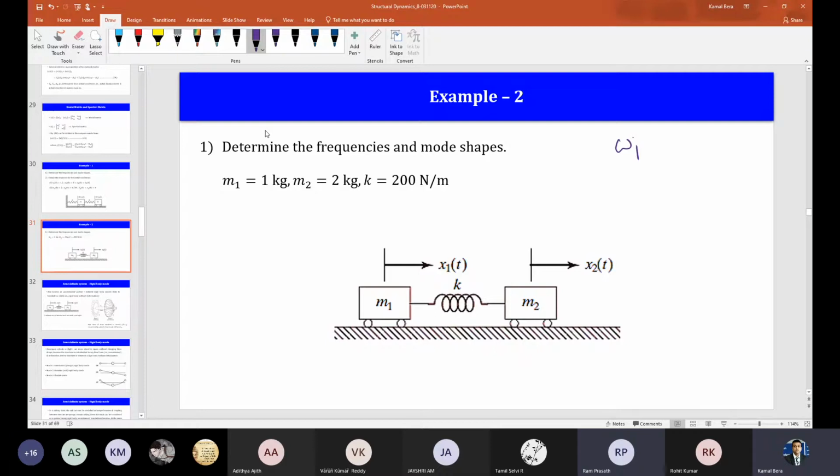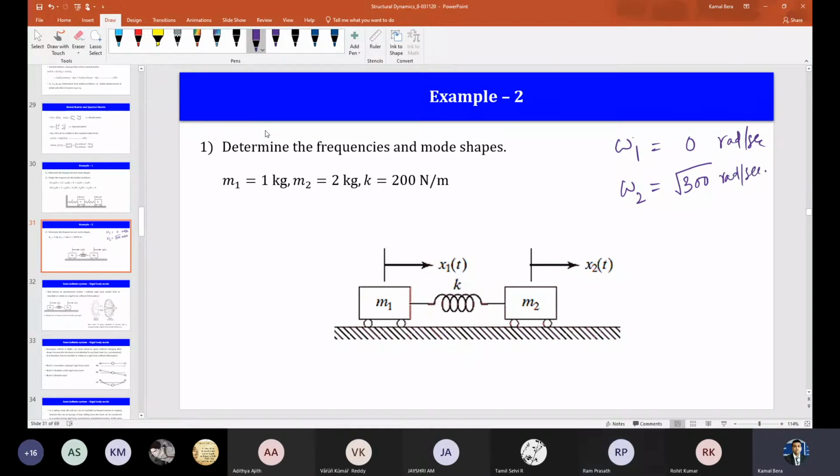Okay. So what are the frequencies omega 1, omega 2? Tell me. 0 and root 300. 0 radian per second and the other is root 300, right? Yes, sir. Root 300. Okay.